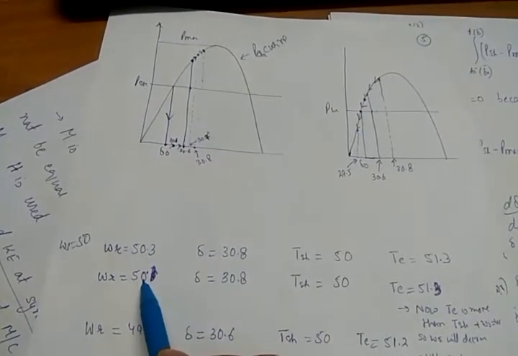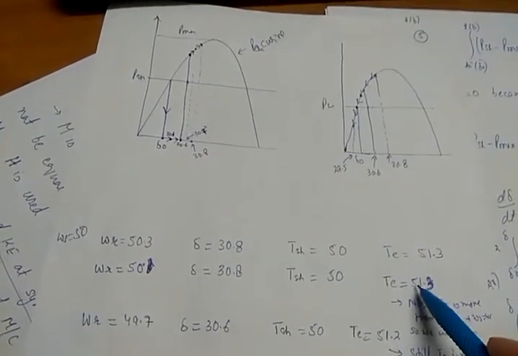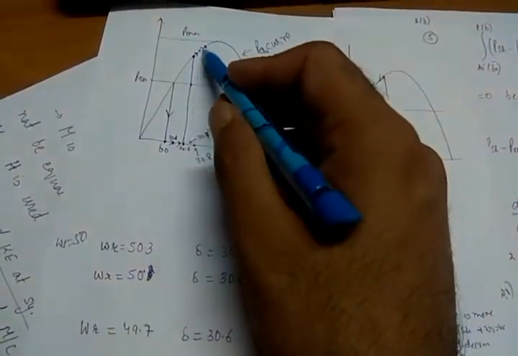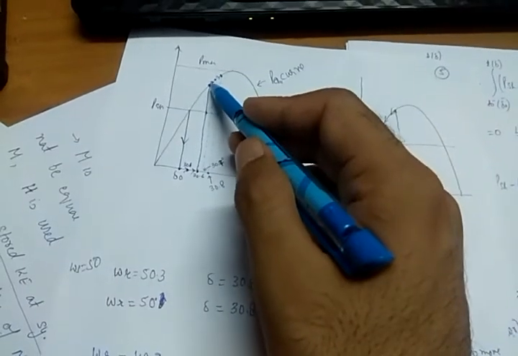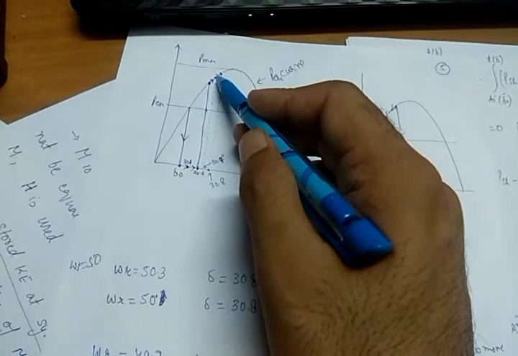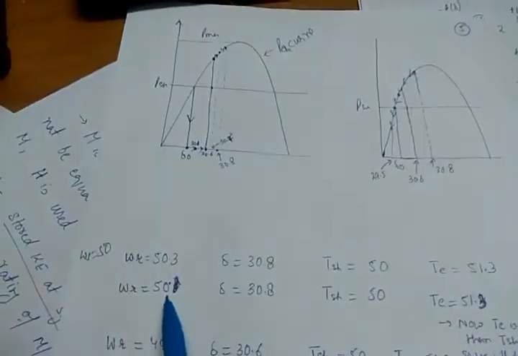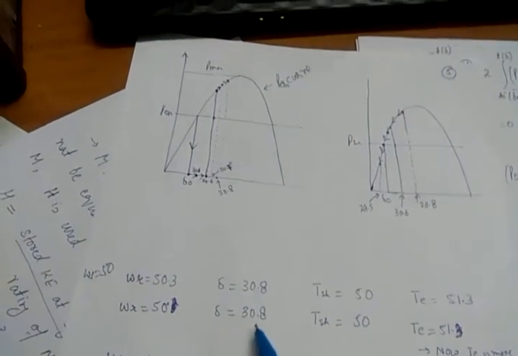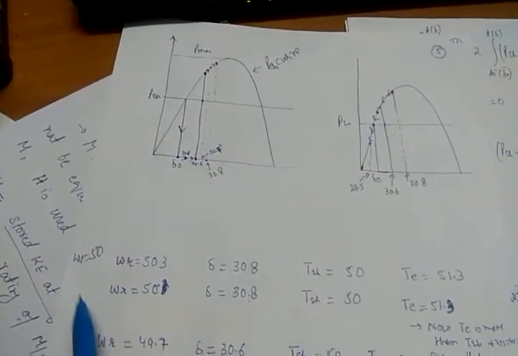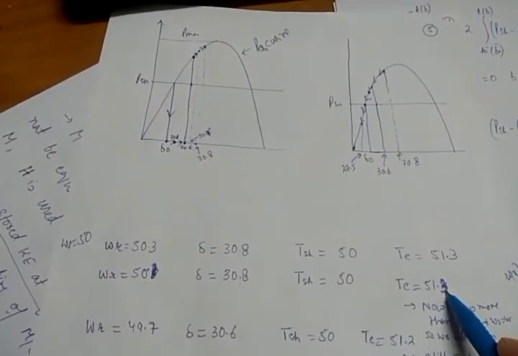It cannot decrease instantaneously; it is slowly decreasing, and finally omega r is here 50. So when omega r is 50 hertz, what will happen? Delta will remain the same at 30.8, because omega s is equal to omega r now, and torque will be 51.3 Newton.